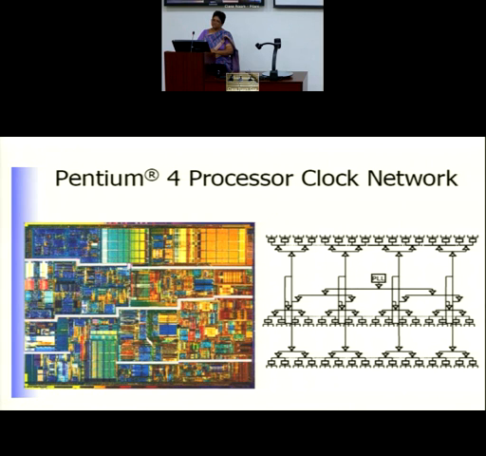The source is common. And we can see that roughly at this level the fan out is 2, at this level the fan out is 3, and at this level the fan out is 3. So we decide what will be my fan out. Every node will be driving 3 more nodes, or 2 more nodes, or only 1 node. That is what we need to decide whenever we design a clock tree.